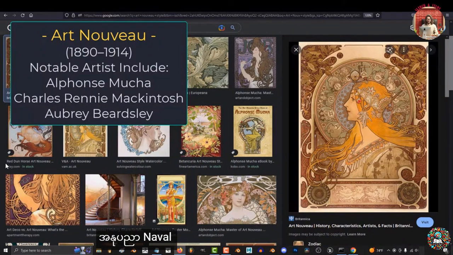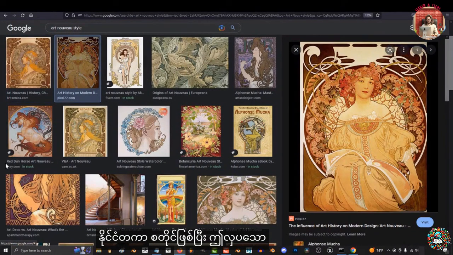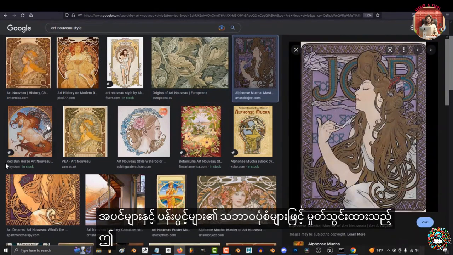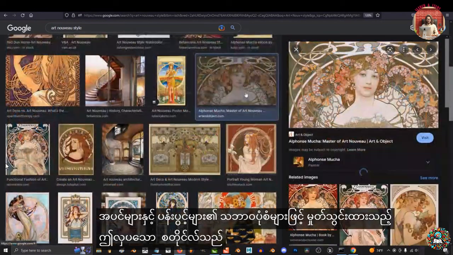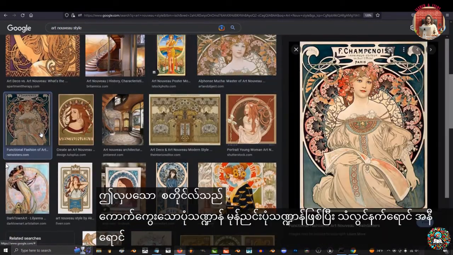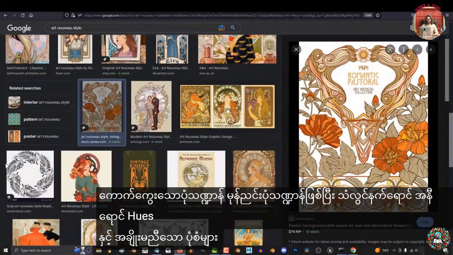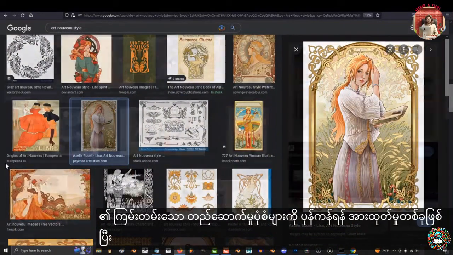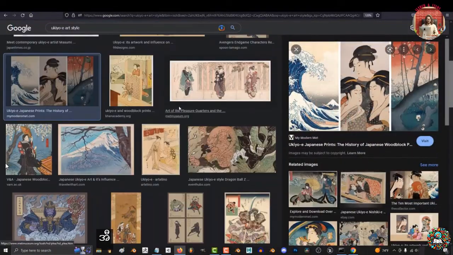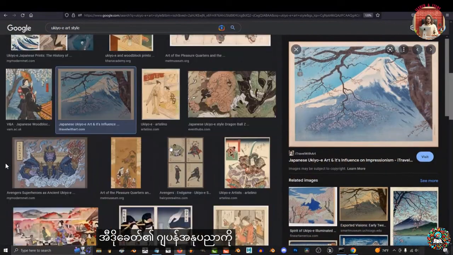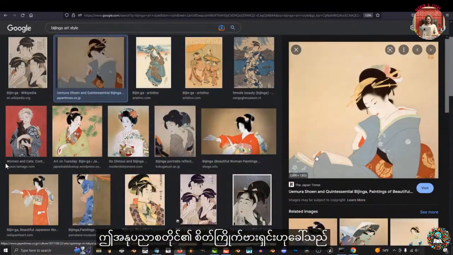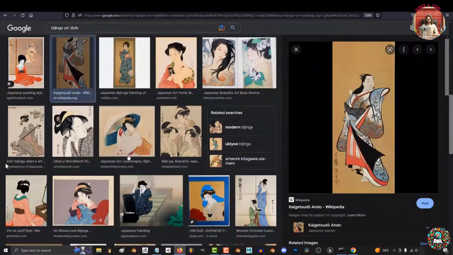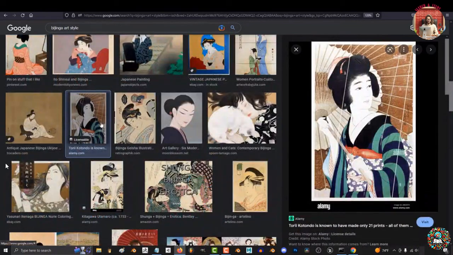Art Nouveau. It's an international style for decorative and intricate design. Often inspired by the natural forms of plants and flowers, this beautiful style is characterized by curvy shapes, mustard, olive, deep red hues, and a lot of asymmetrical patterns. This style is an effort to rebel against the harsh, blocky structures of industrialization. Ukiyo-e is the Japanese art of the Edo era. My personal favorite version of this art style is called bijinga, which literally means beautiful person art, which often depicts the geishas and other beautiful Japanese ornate fashionable women.